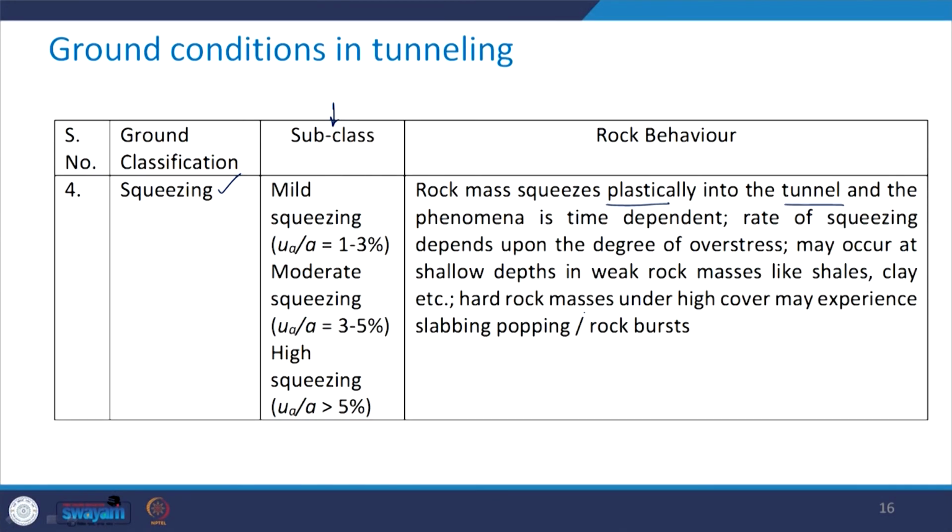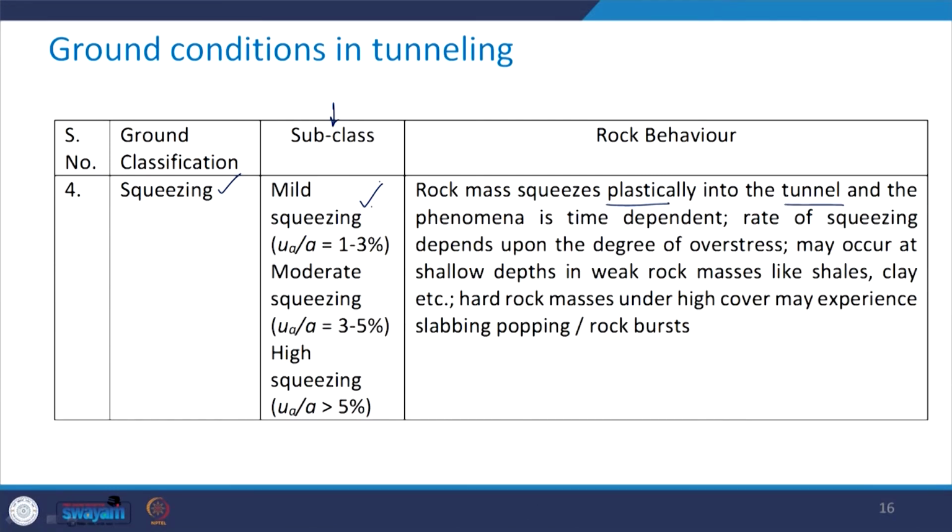Based upon the way it is getting squeezed, or the amount of radial closure that the rock mass is experiencing, this category is divided into some number of subclasses. For example, mild squeezing: in this case, UA upon A is 1 to 3%.